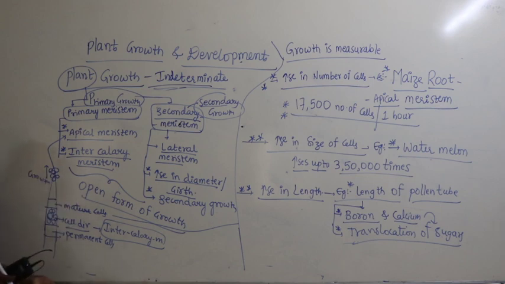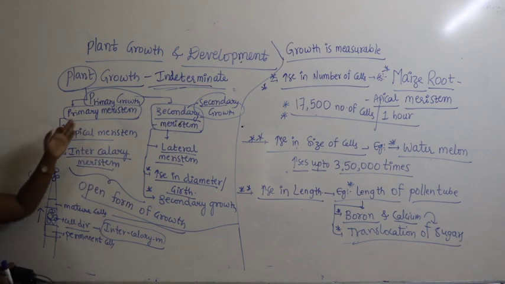Similarly, in grasses, where in between two mature regions you find cells undergoing cell division, these cells are responsible for elongation of the internode. That is most commonly found in grasses and sugarcane, where intercalary meristem also contributes to primary growth, and they are called primary meristems.